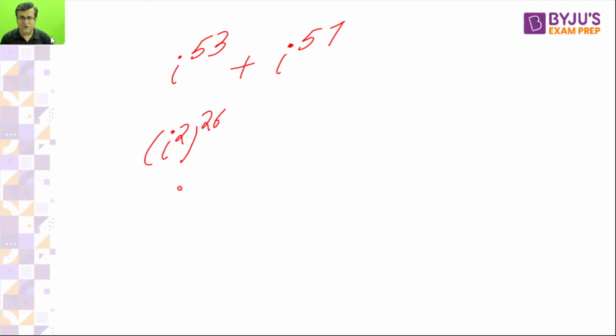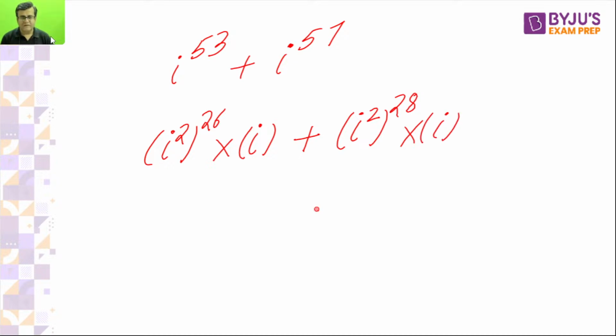But you will say that 26 into 2 is 52, so this is 53. So how much extra is still left? Iota to power 1 is still left. Is the point clear? Iota to 57 can be taken as iota to 2 to power 28 into iota. This you know, minus 1 to 26 is plus 1, and this will give you iota.